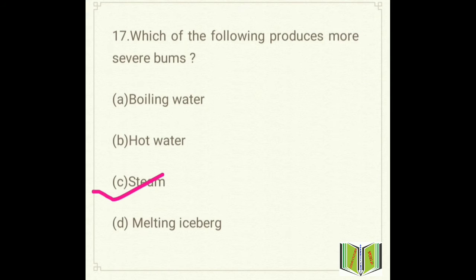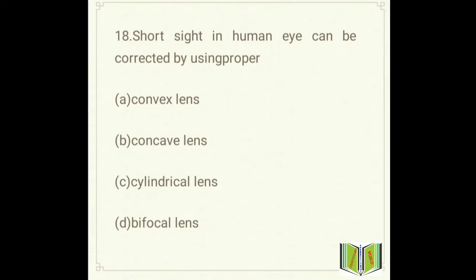Steam will produce more severe burns than boiling water. Why? Because steam has more heat energy than water due to the latent heat of vaporization.